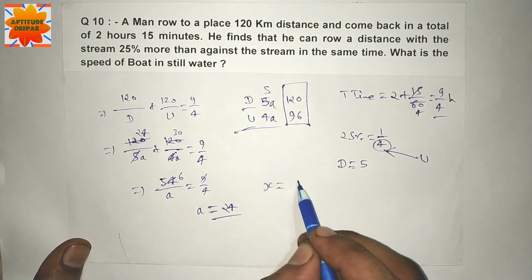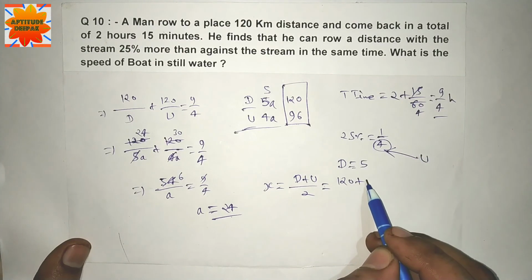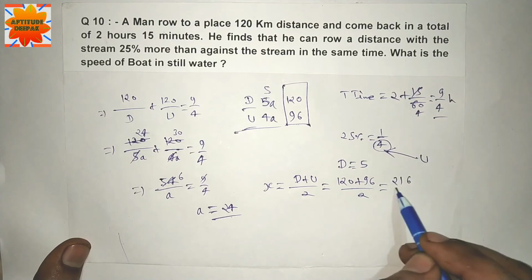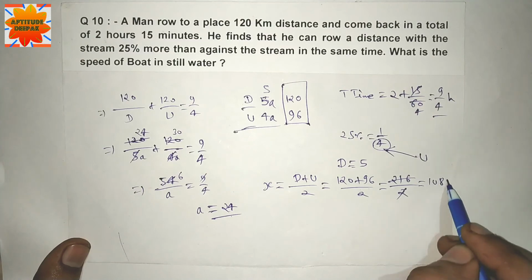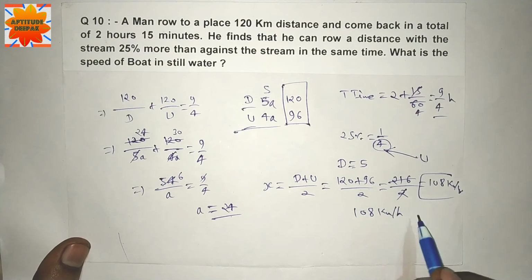X is equal to downstream plus upstream divided by 2. 120 plus 96 divided by 2 is equal to 216 divided by 2, divided by 2. 108 km per hour. 108 km per hour is the answer.